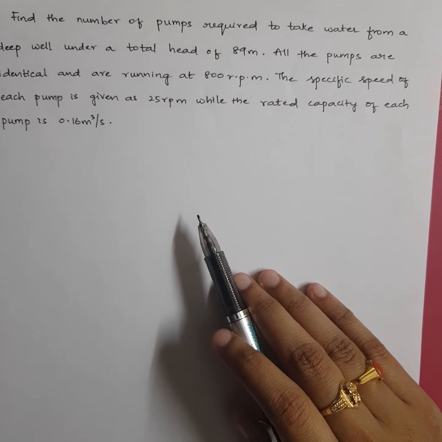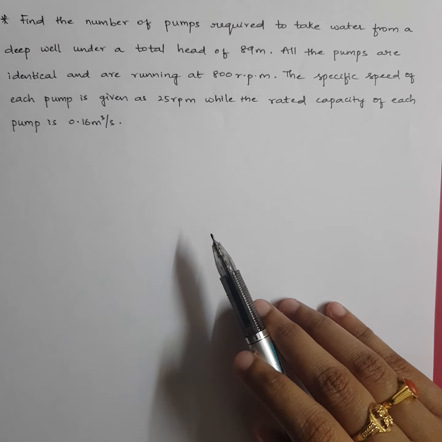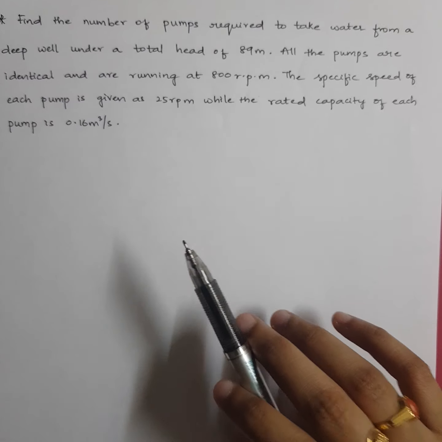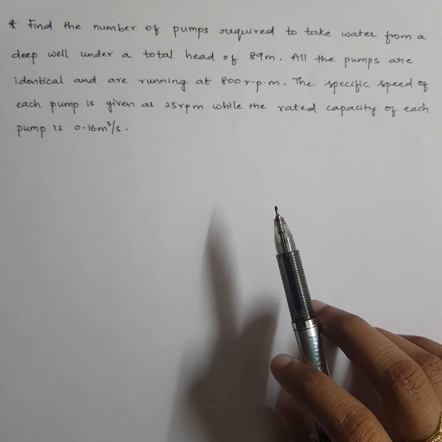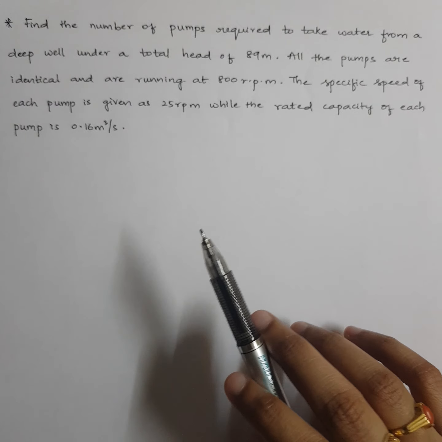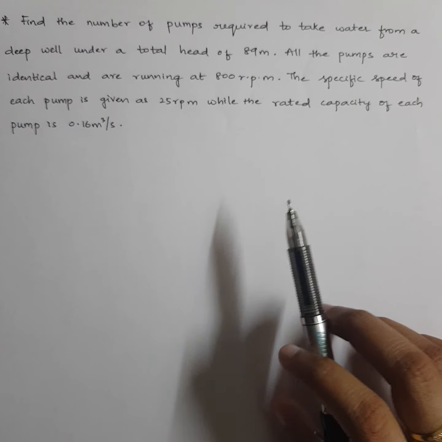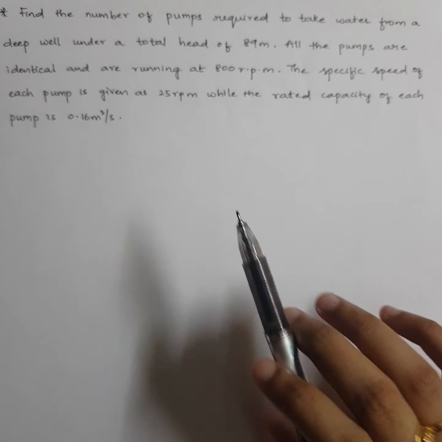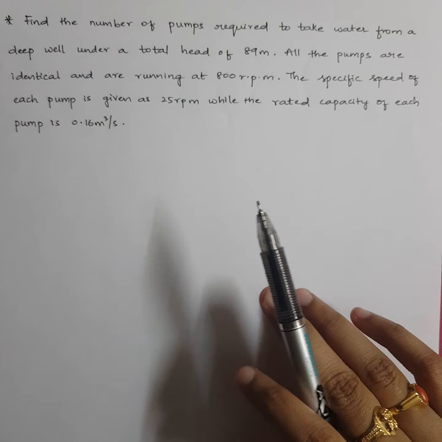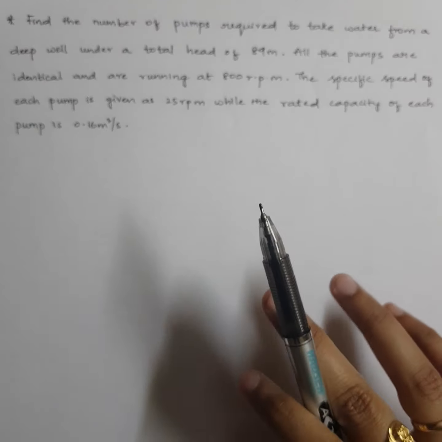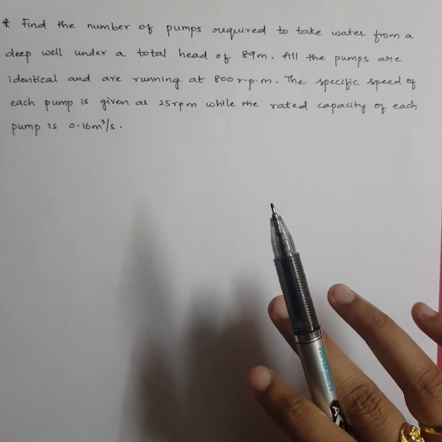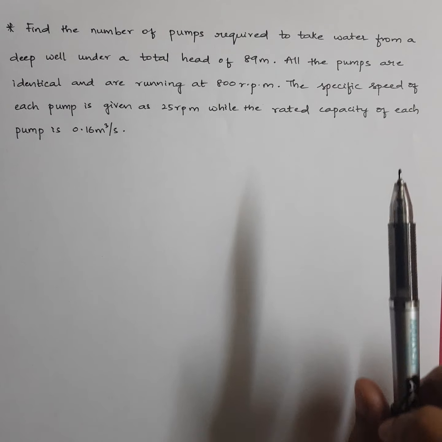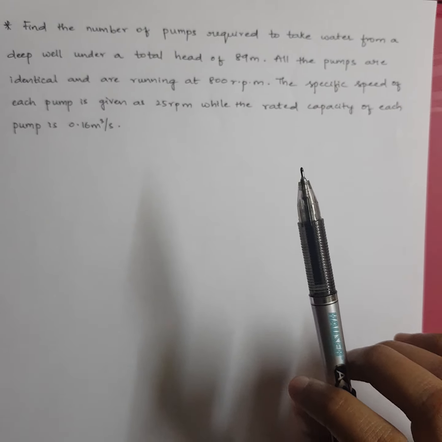See the question: find the number of pumps required to take water from a deep well under a head of 89 meters. All the pumps are identical and are running at 800 rpm. The specific speed of each pump is given as 25 rpm, while the rated capacity of each pump is 0.16 meter cube per second. So what is given for us in the question? There are n number of pumps which are used to take water from a deep well, and the total head created by this n number of pumps is 89 meters. All these pumps are identical and are running at 800 rpm.